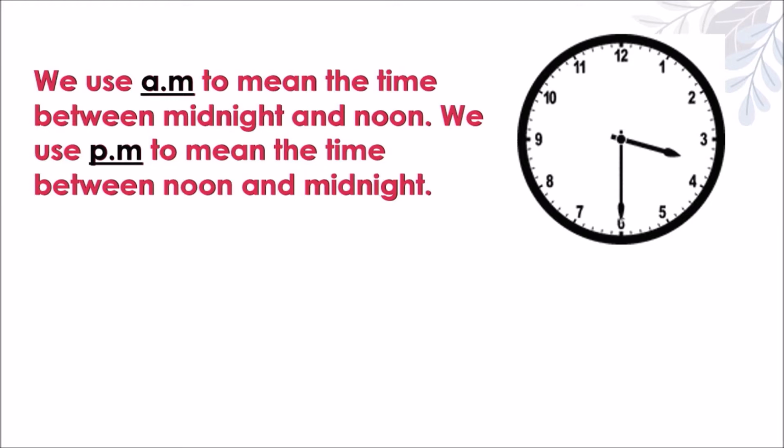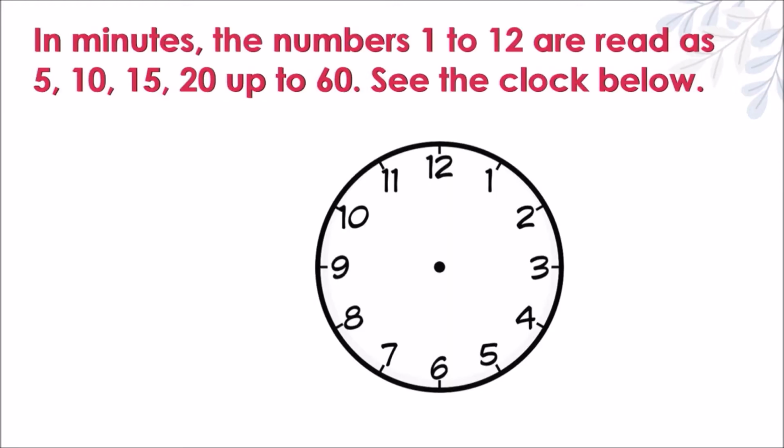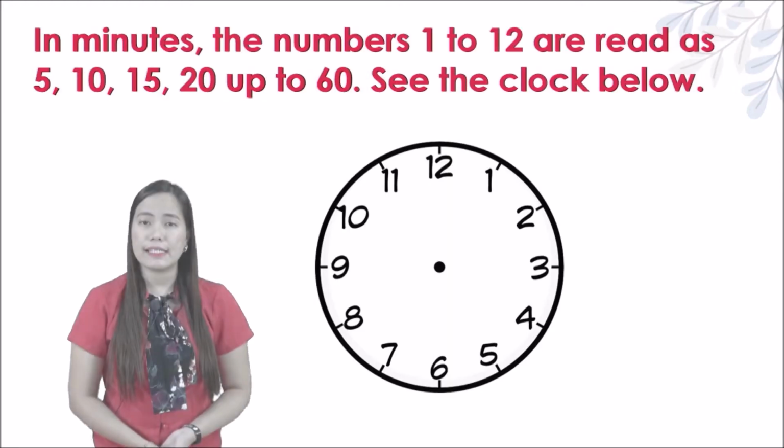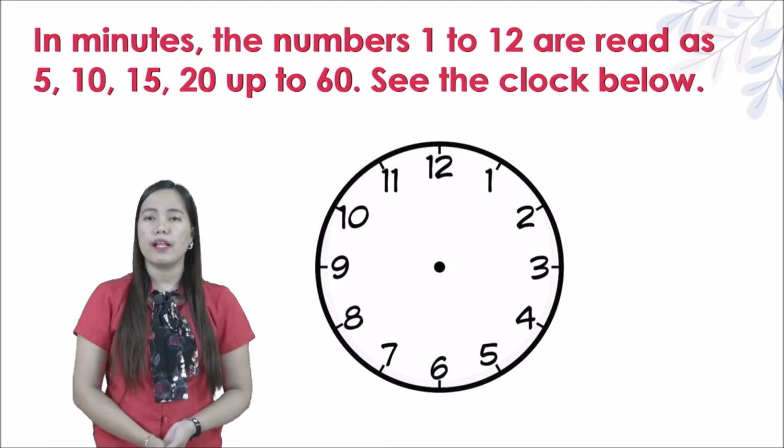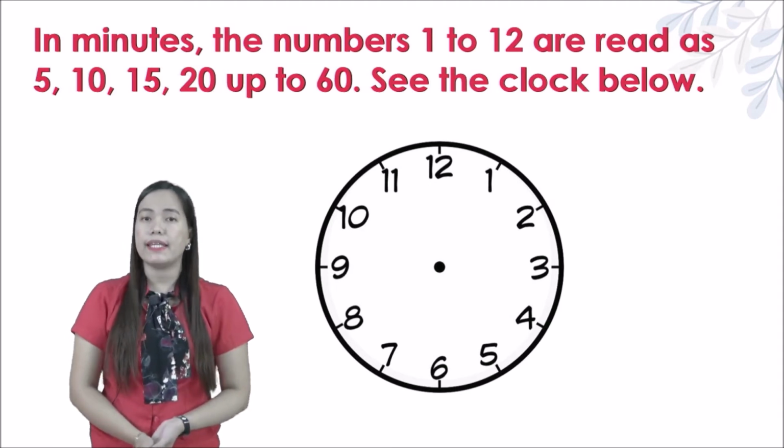That's why PM is afternoon and AM is before noon. Okay, AM before noon, PM afternoon. Okay, next. In minutes, the numbers 1 to 12 are read as 5, 10, 15, 20, up to 60.